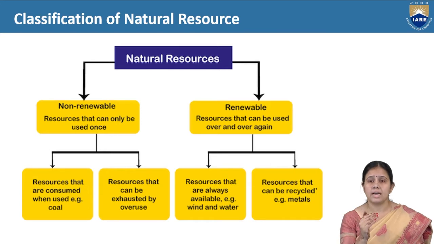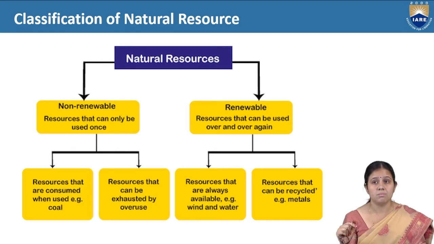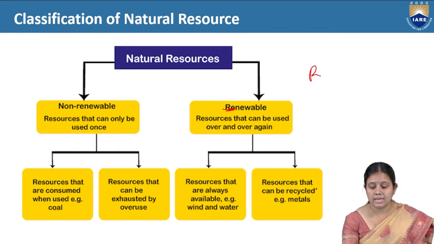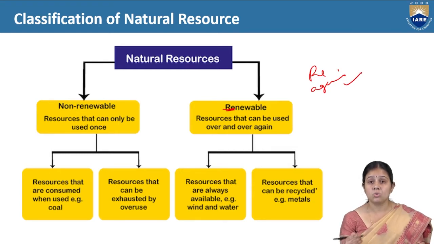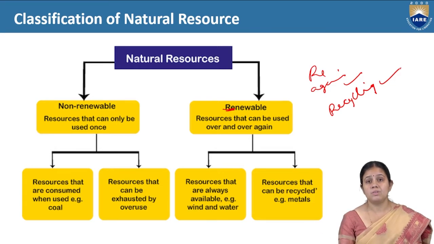Non-renewable resources can be used only once by any organism. A resource that we can use only one time in its lifetime is called a non-renewable resource. Renewable resources, as the name suggests, where "re" means again, are those resources that can be used again and again, for example by recycling. So this is a renewable resource. We will discuss all these resources in the incoming slides.